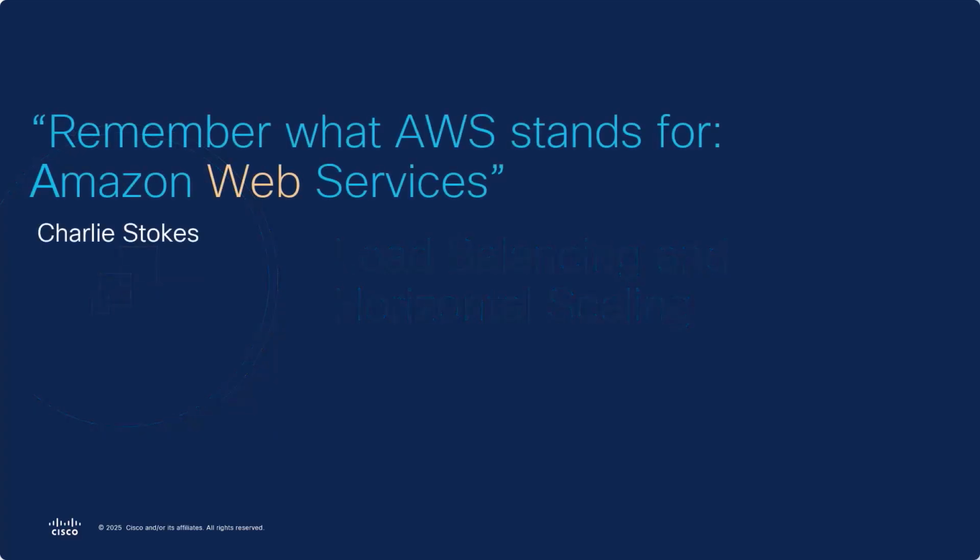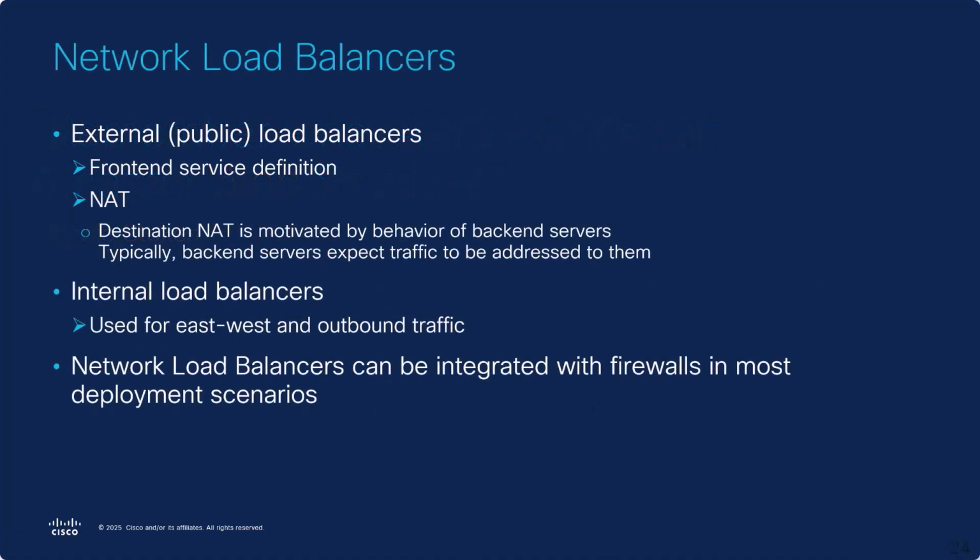It might be worth remembering that AWS stands for Amazon Web Services. Historically, scaling was simply having a service, like a web server, and having that scale horizontally. Network load balancers provide scaling for services offered in the cloud. External load balancers have front-end service definitions and perform destination NAT for inbound traffic so that the servers see their own IP addresses in the packets received from the internet. Internal load balancers can be used for east-west and outbound traffic.